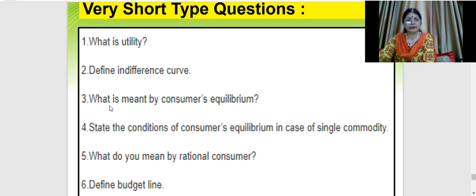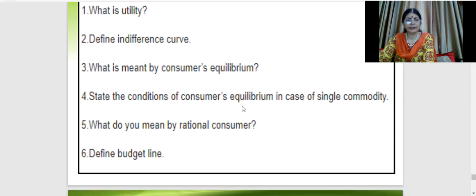Then the third question is, what is meant by consumer's equilibrium? And the chapter's name is Consumer's Equilibrium. You have to understand how a consumer tries to maximize his satisfaction with the help of money income available to him. So your question is, what is meant by consumer's equilibrium?